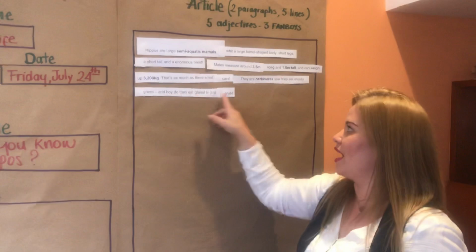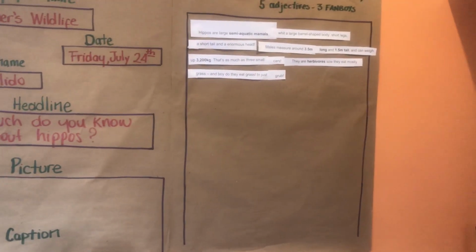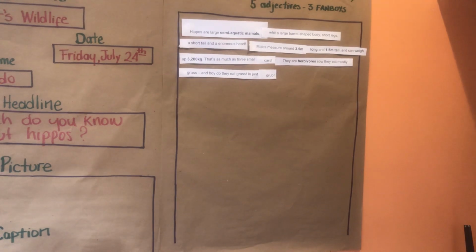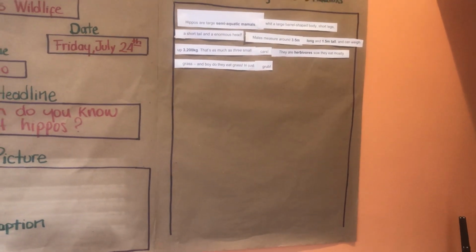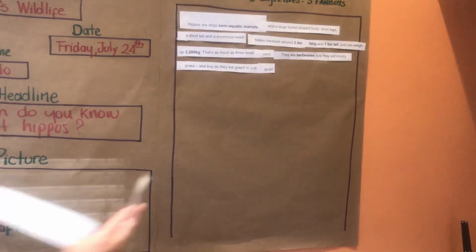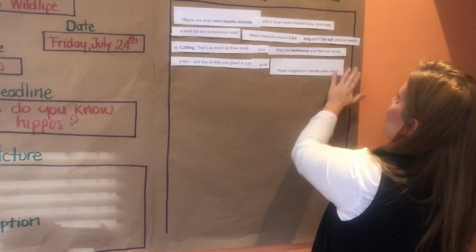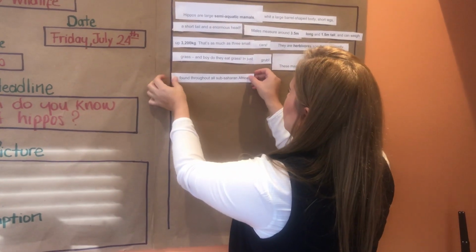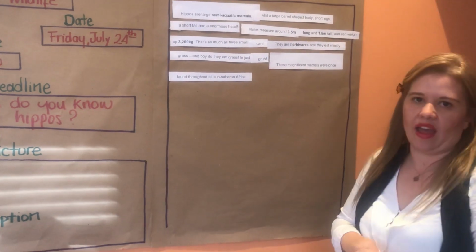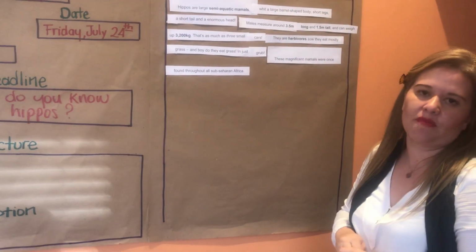So my next line is going to be about where do they live? Okay, so it will be, these magnificent mammals were once found throughout all sub-Saharan Africa. So now I have my 5 lines of my first paragraph.